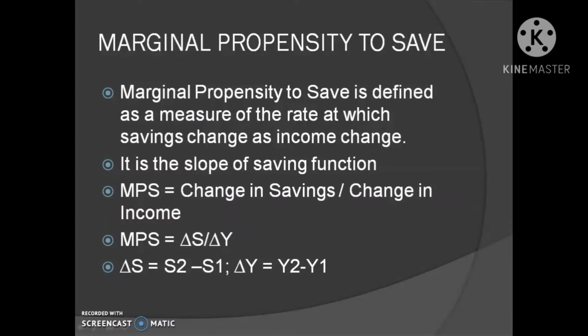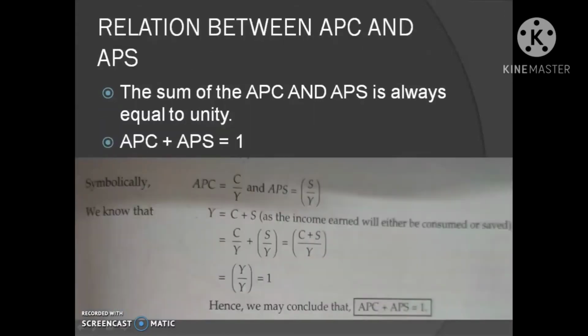So the relationship between APC and APS: the sum of average propensity to consume, that is APC, and average propensity to save, APS, is always equal to 1. That means APC plus APS is equal to 1.